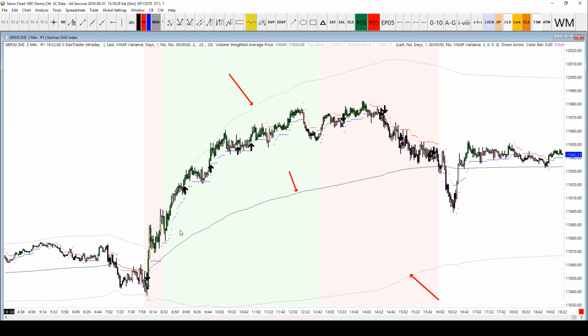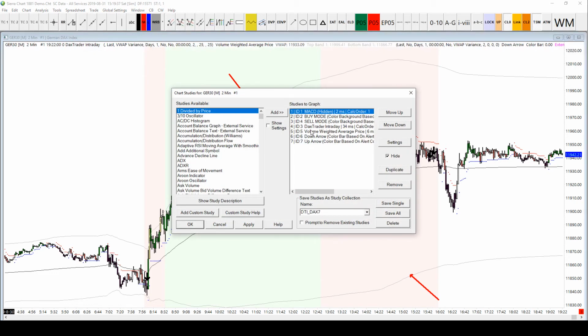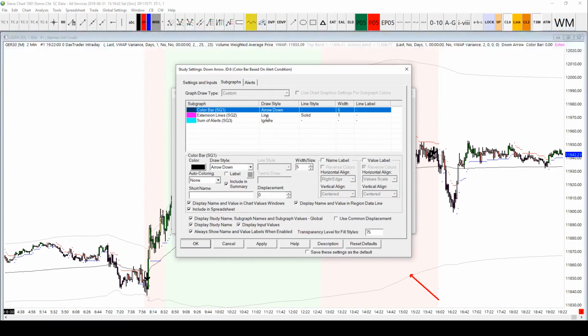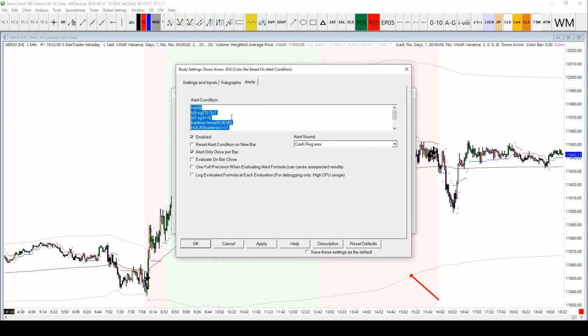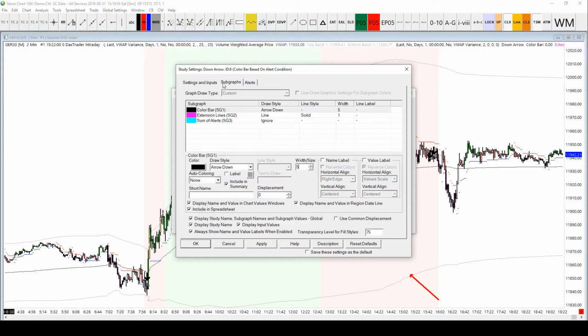Maybe I just want to make those arrows stand out a little bit more, just maybe make them move away from the price a bit more. So there's the down arrow, there's the up arrow. So let's start with the down arrow first. It's a width of 5. It's a down arrow, it's black. That's pretty much all we need to know. There's logic on this arrow, but we're not going to go into the logic, the calculations. We'll look at those later.